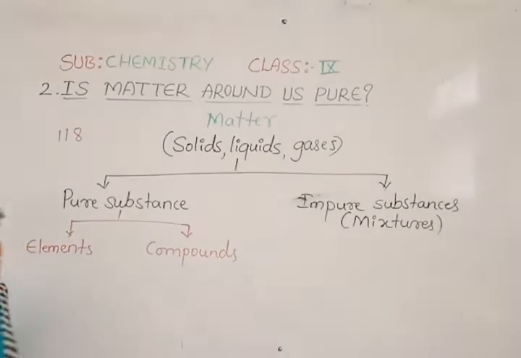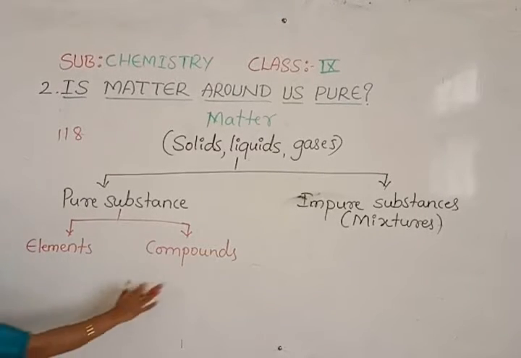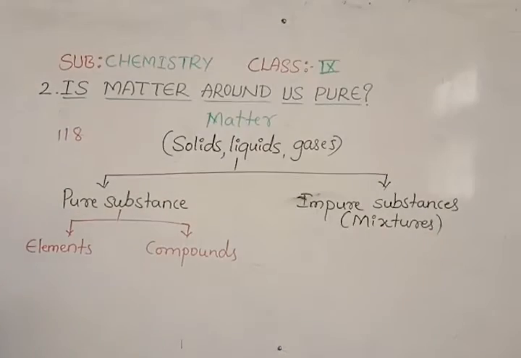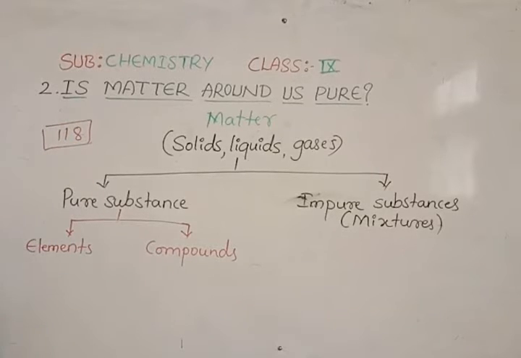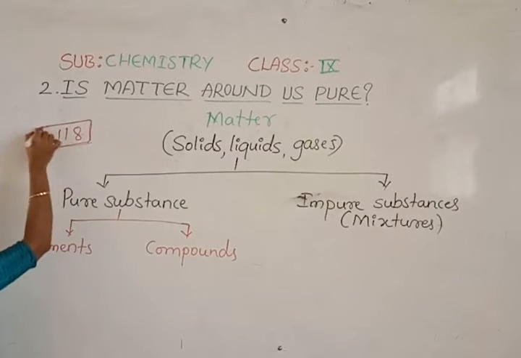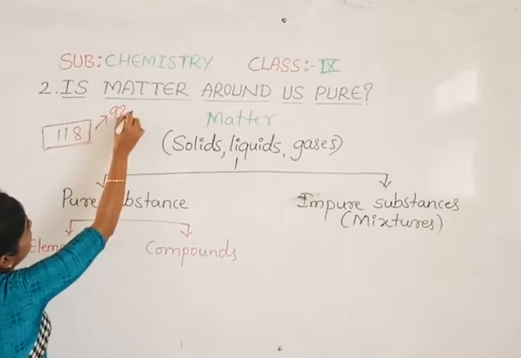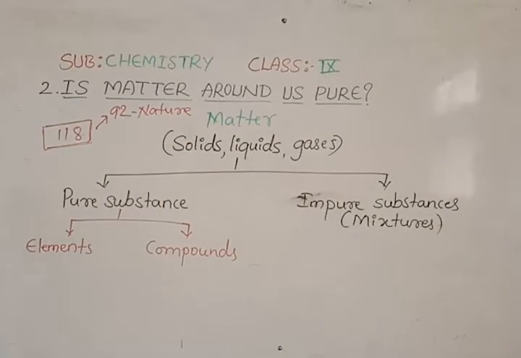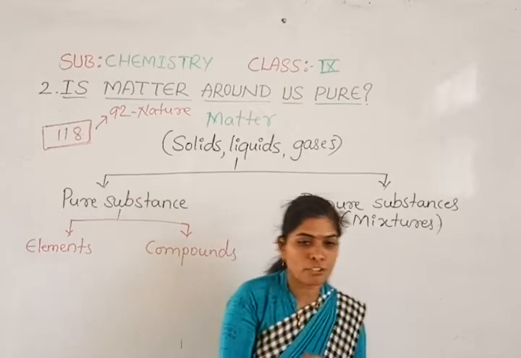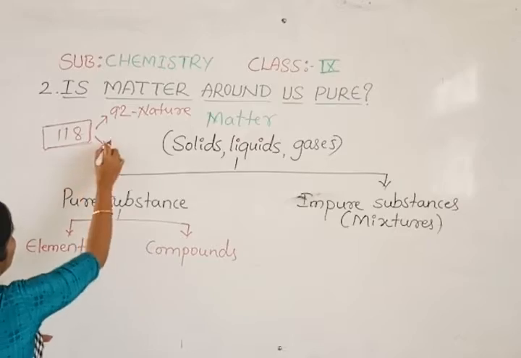In pure substances again there are two classifications: one is elements and another one is compounds. And when we say elements, there are totally 118 elements in our periodic table. Of those 118 elements, 92 elements are found in nature naturally. They exist in nature naturally. And how many will remain here?